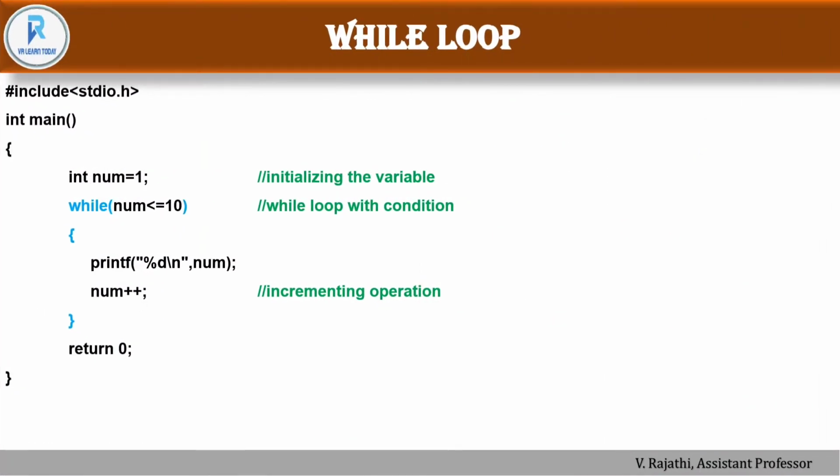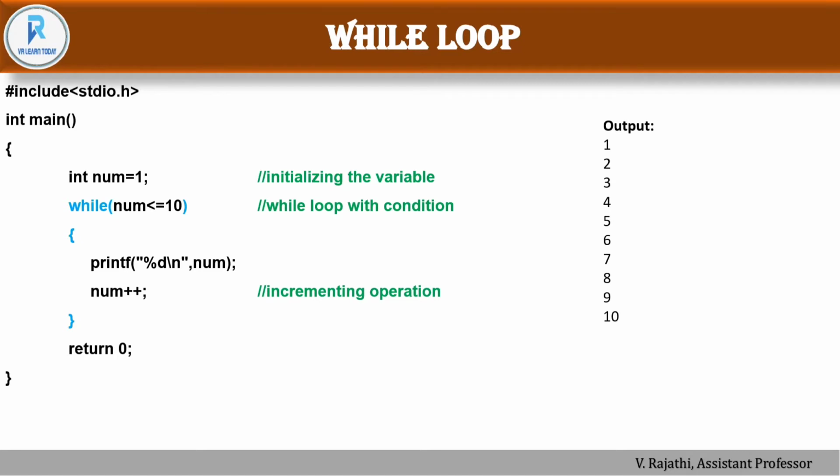So let's see the example. As usual, header file #include <stdio.h> and main function. After that, we have the initialization part, num equal to 1. Here we have the while statement. The condition is checked: whether the given number is less than or equal to 10. Yes, 1 is less than or equal to 10, so it will go into the body of the loop. Here the body of the loop is nothing but the printf statement and the increment line num++. This works repeatedly until the condition num <= 10 becomes false.